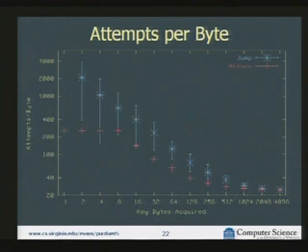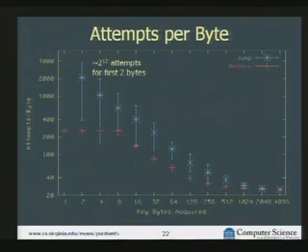So the attempts per key starts to decrease. Right? As we learn more information, we can start using the more efficient attack. We need a lot of attempts to get the first 2 bytes. And once we're getting long keys, it's down to less than 24 attempts per byte.